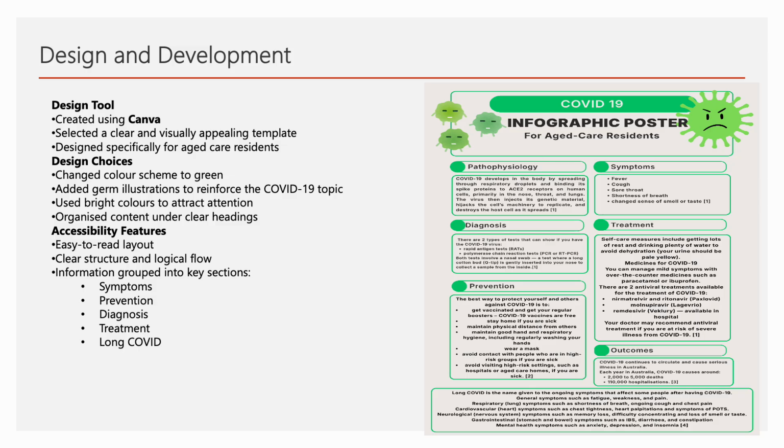Complications. COVID-19 continues to circulate and cause serious illness in Australia. Each year in Australia, COVID-19 causes around 2,000 to 5,000 deaths and 110,000 hospitalizations. Long COVID is the name given to the ongoing symptoms that affect some people after having COVID-19.